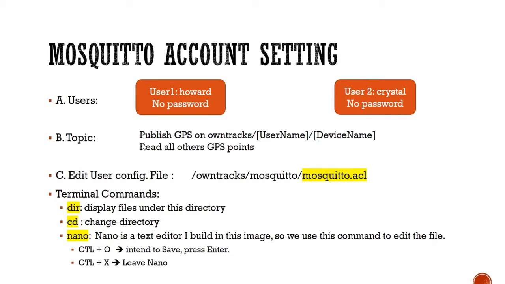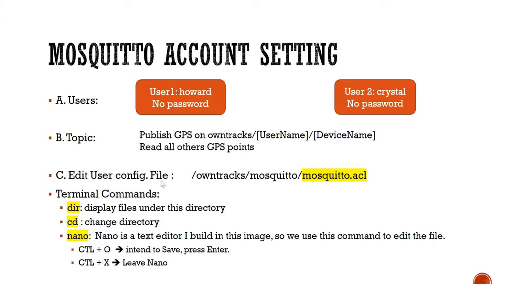And we can expect to publish GPS location on owntracks/Howard/ and device name such as iPhone, or owntracks/Crystal/Android phone as example, and we expect two of them to read all GPS location for all members.